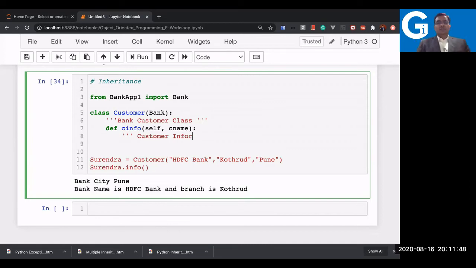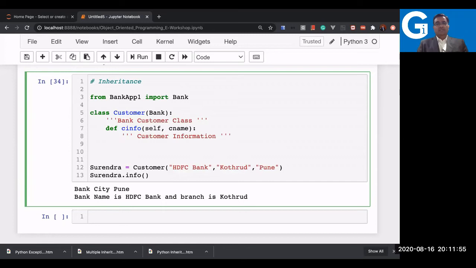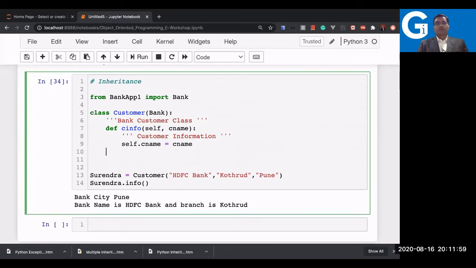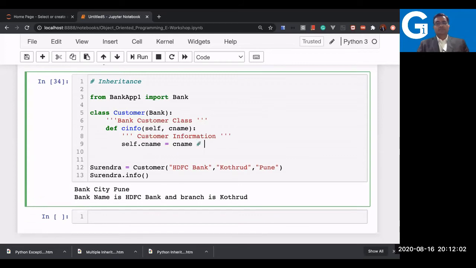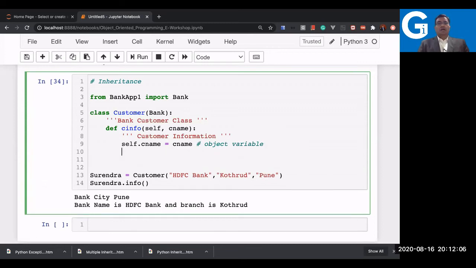So here is customer information, and let us define the customer now. Here self dot cname equal to cname is again an object variable. And here I'm just printing the customer name, %s for the string.